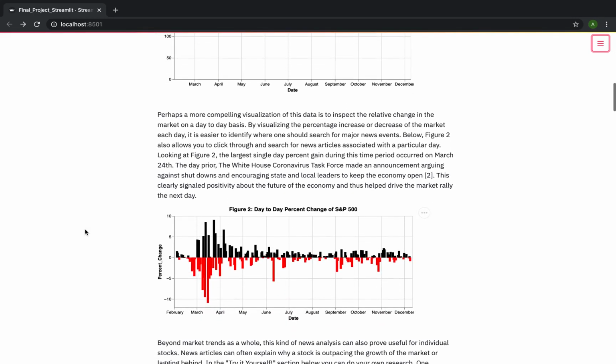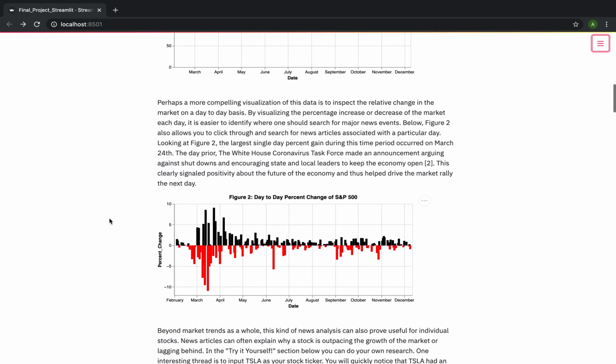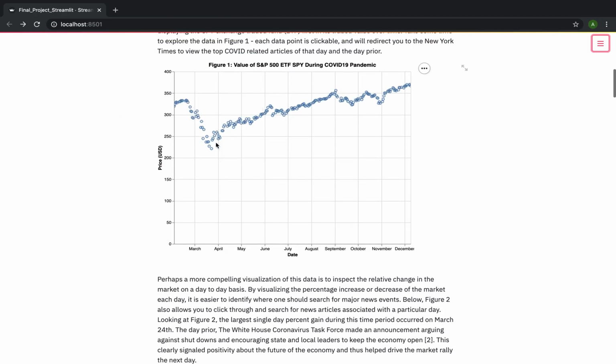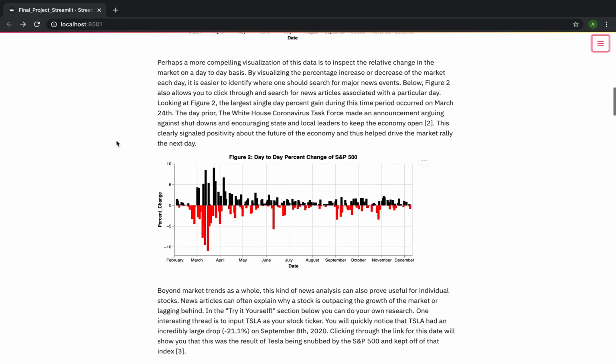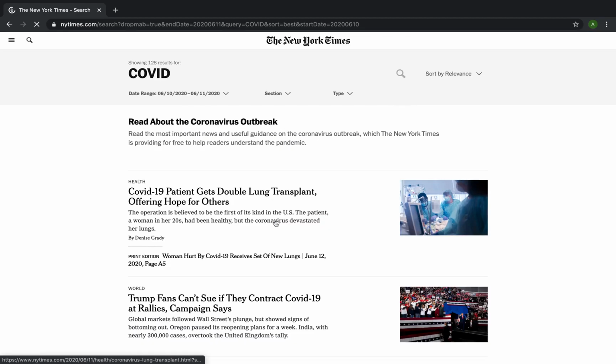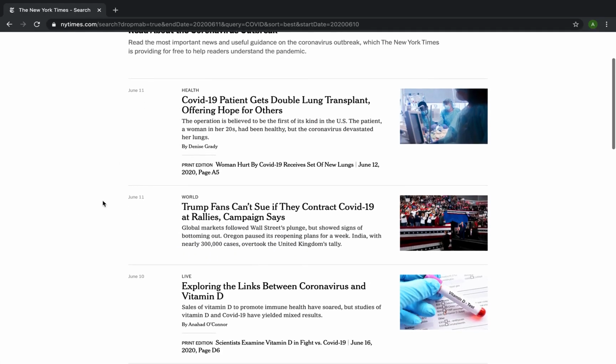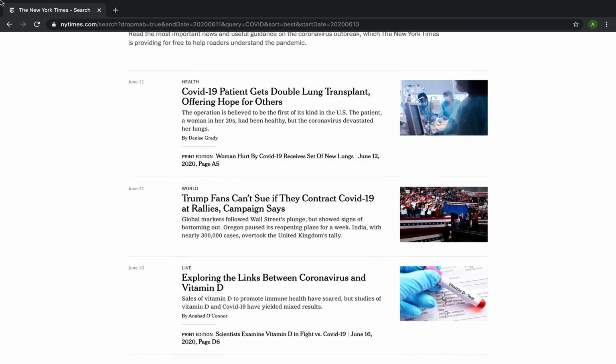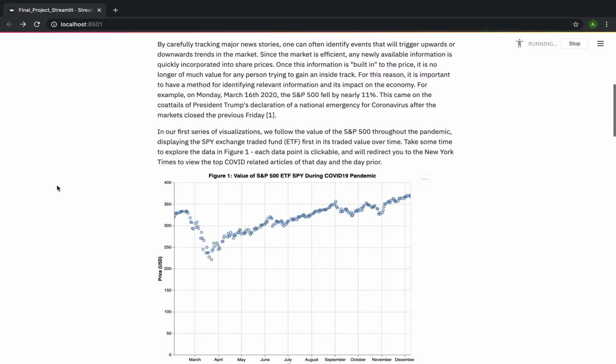So one of the things that we wanted to prove that we all intuitively know is that the markets are inherently tied to major news stories. For example, the breakout of COVID-19 obviously tanked the S&P 500, as you can see happened in March. But also, day-to-day changes that are large percentages are often tied to the news. So we created interactive plots that allow you to click through on particularly important days in terms of percent change and then automatically query the major news of the day to find out why that major market turn happened.